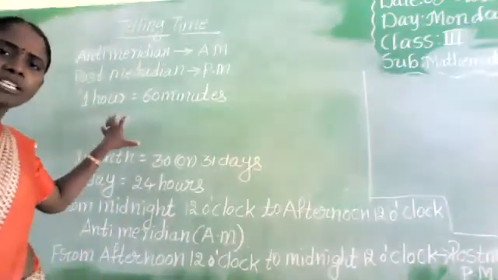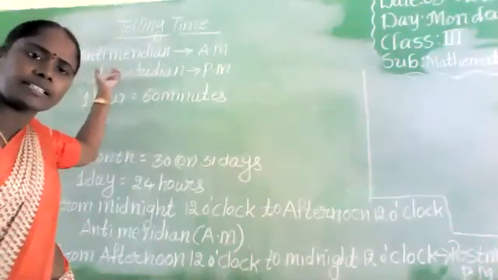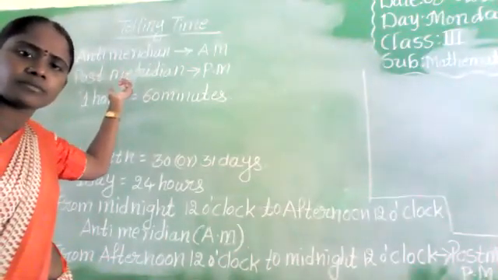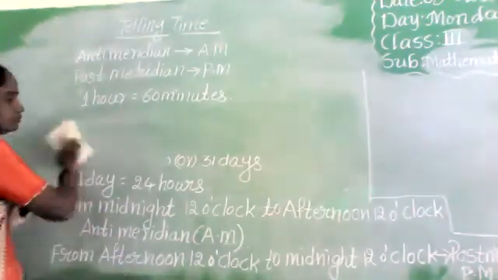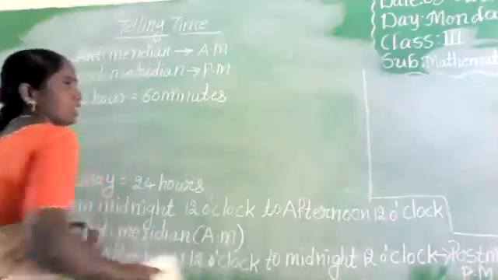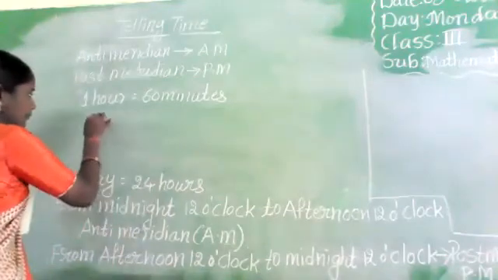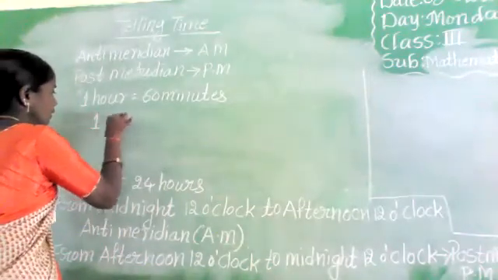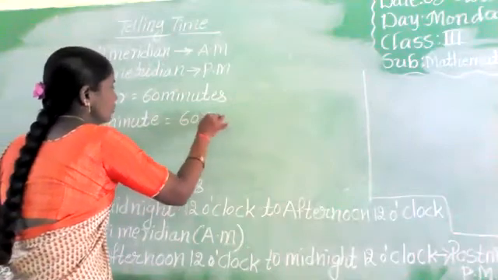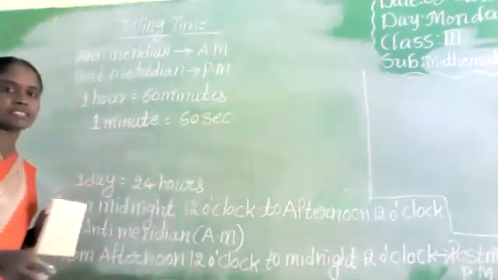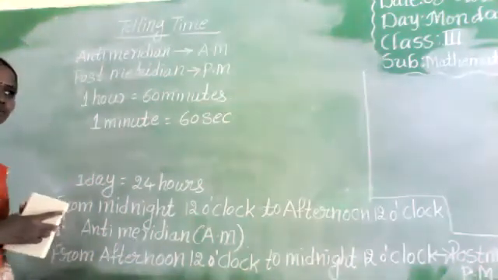Yes, what is happening? Anti-meridian time, A-N-T-I, it is clearly there, no? Next, 1 minute equals 60 seconds. Come fast.